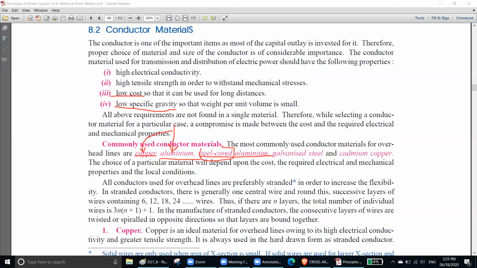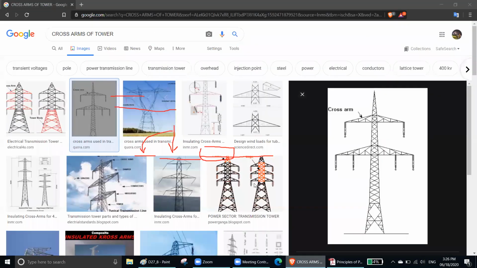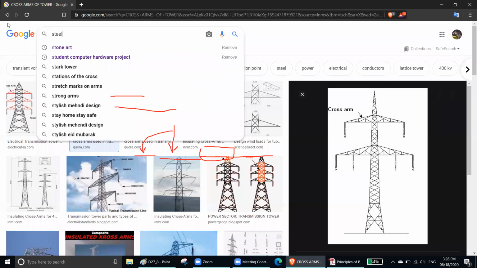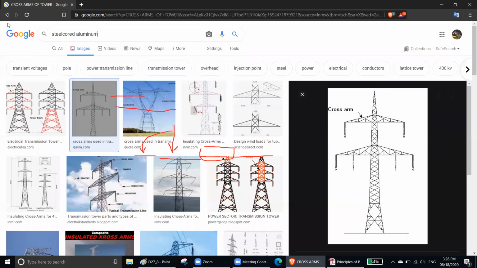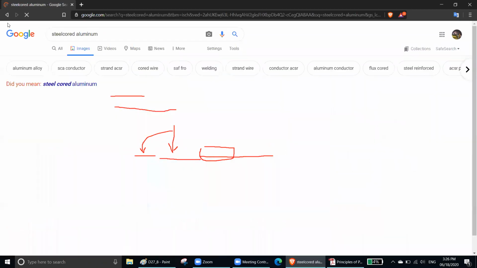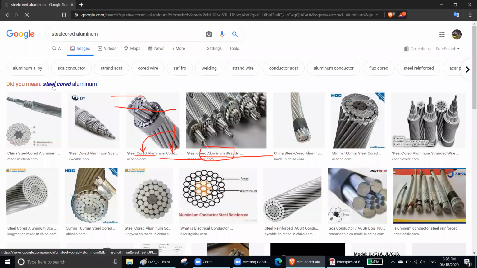That means all of it will be aluminum, but in the middle you have a steel line. Let's see that picture. What is steel core aluminum?